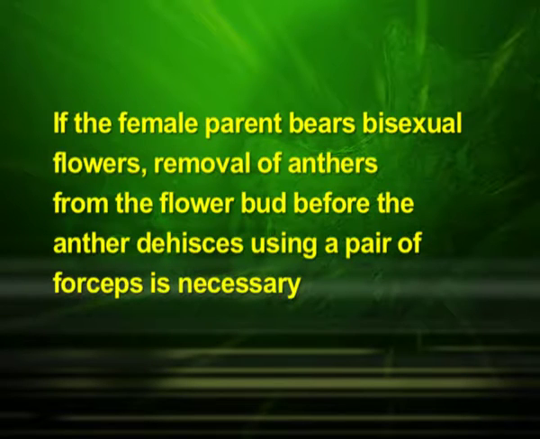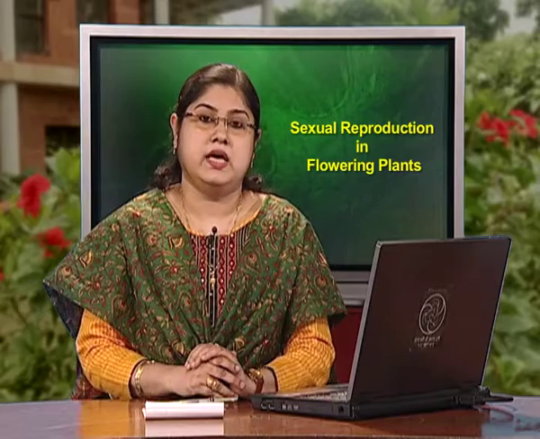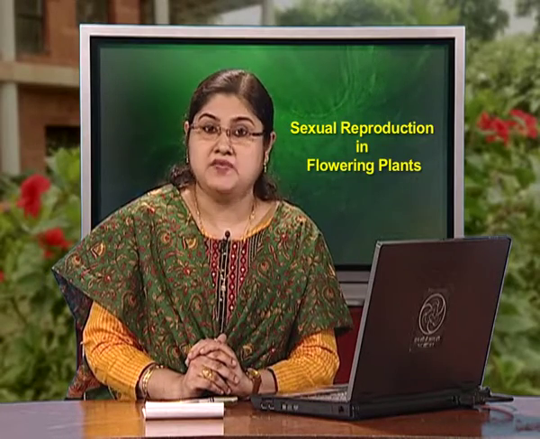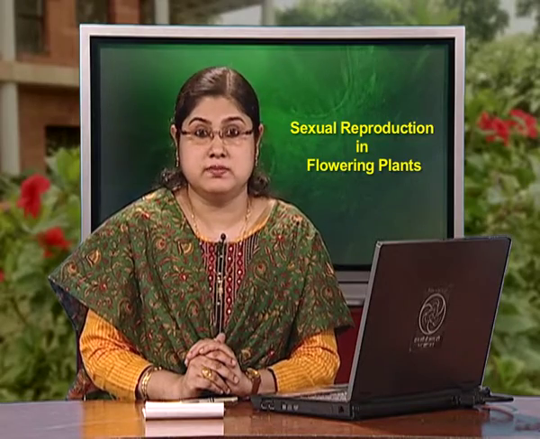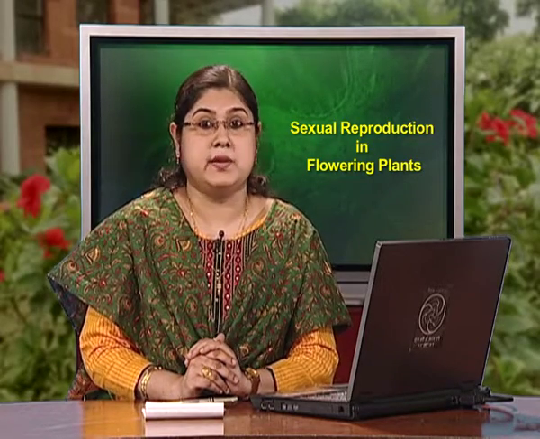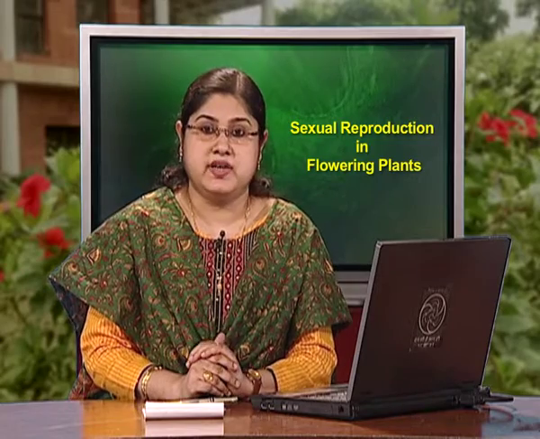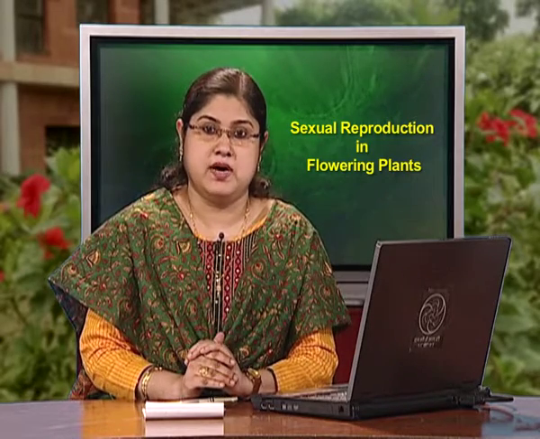If the female parent bears bisexual flowers, removal of anthers from the flower buds before the anther dehisces, using a pair of forceps, is necessary. This step is referred to as emasculation. Emasculated flowers have to be covered with a bag of suitable size, generally made up of butter paper, to prevent contamination of its stigma with unwanted pollen. This process is called bagging.